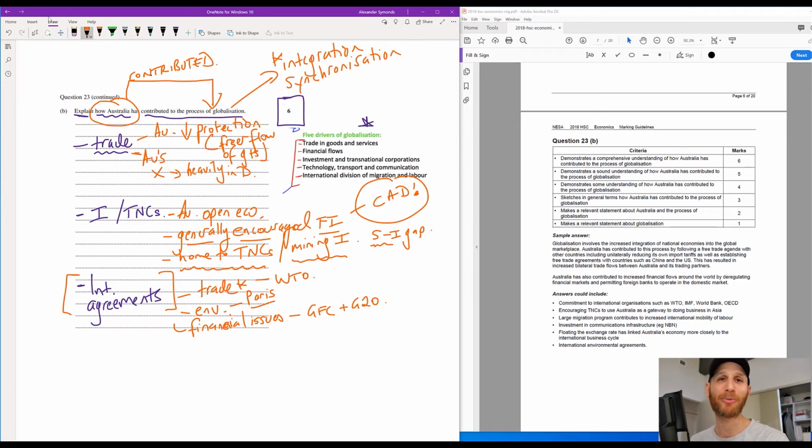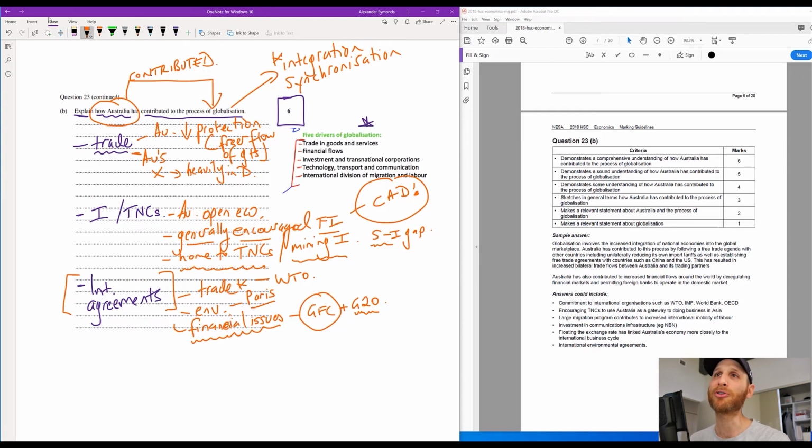and agreements between economies. And also, historically, Australia has taken the lead in terms of helping the global economy resolve financial issues. For example, during the financial crisis, the G20, of which Australia is a member, took a leading role in trying to come up with a solution, get agreements between economies, get everyone on the same page to try and address the financial situation.